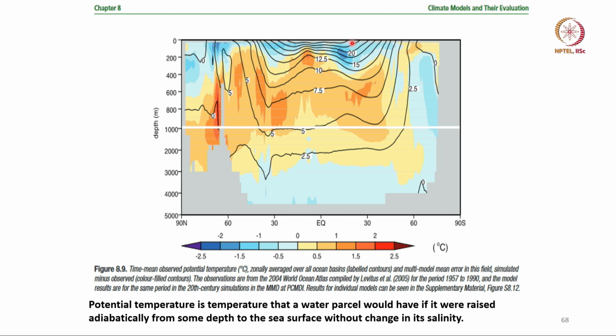So, this is an important limitation in the climate model, that at the surface they are too cold and deep inside they are too warm.